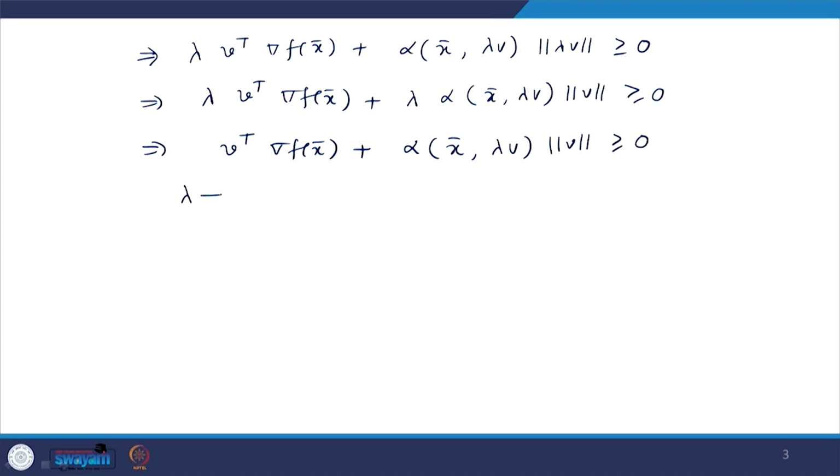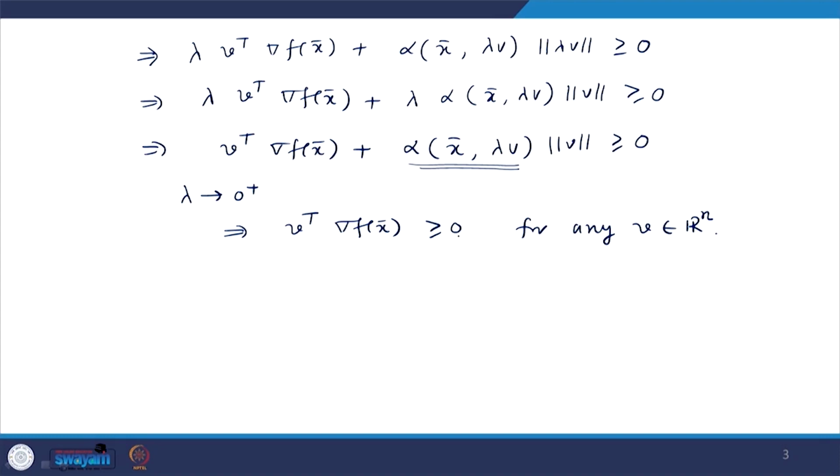Now take lambda tending to 0 plus. If lambda tends to 0 plus, alpha tends to 0, which means v transpose gradient of f at x bar is greater than or equal to 0 for any v belonging to R n.